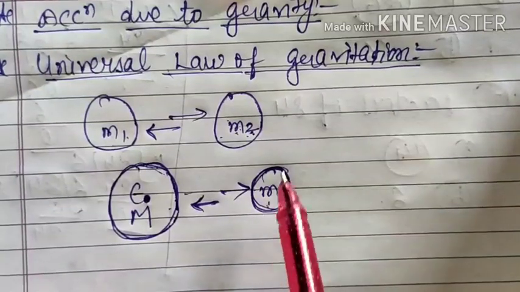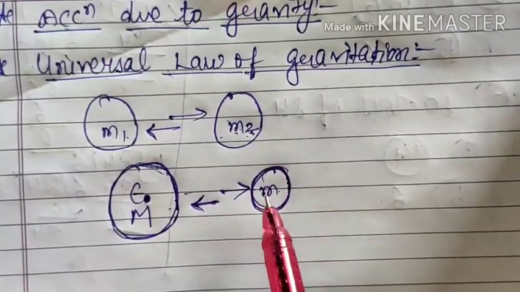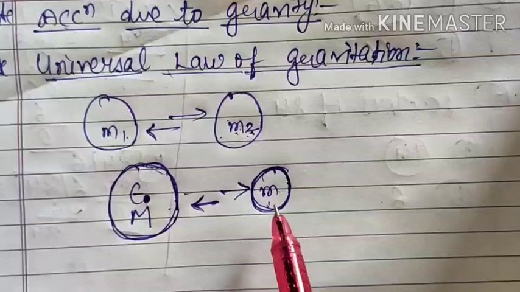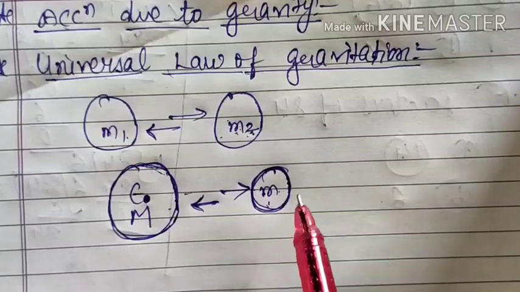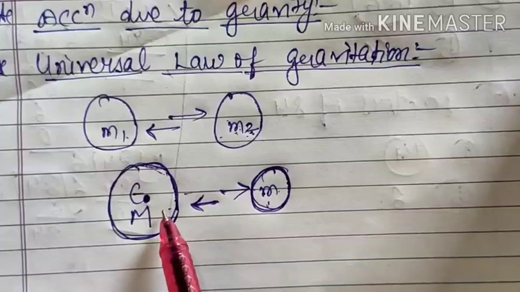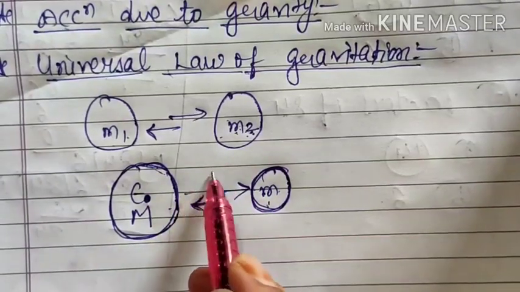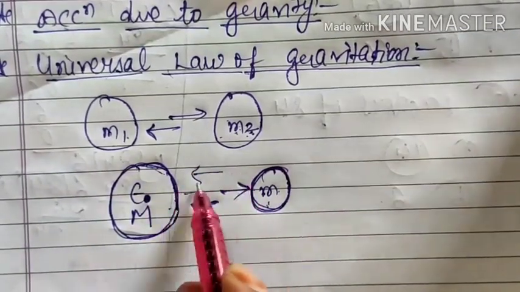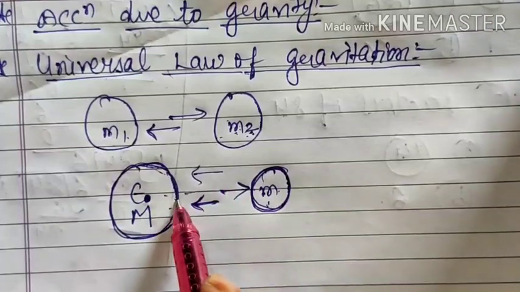So you cannot attract the earth towards you, because your mass is very less compared to the earth. But the earth has a huge amount of mass, so it can attract you towards its center, and this attraction force is known as attraction due to gravity or gravitational attraction.